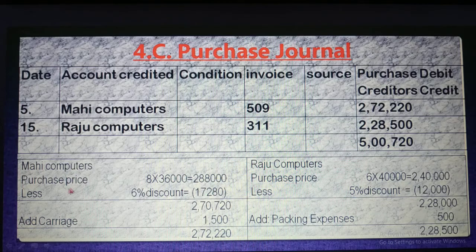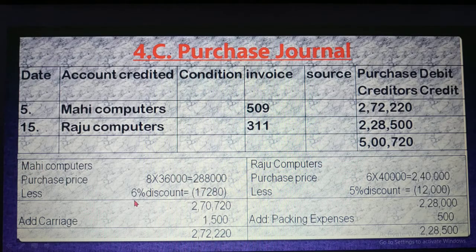Then look at the calculation. We purchase from Mahi Computers. Purchase price: 8 computers, 36,000 each. So it is 8 into 36,000 equals 2,88,000, less discount. The discount rate is 6%.